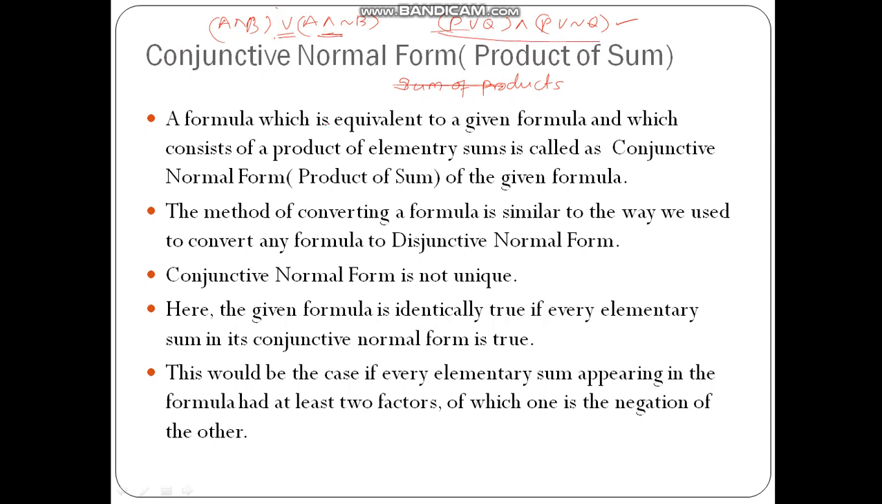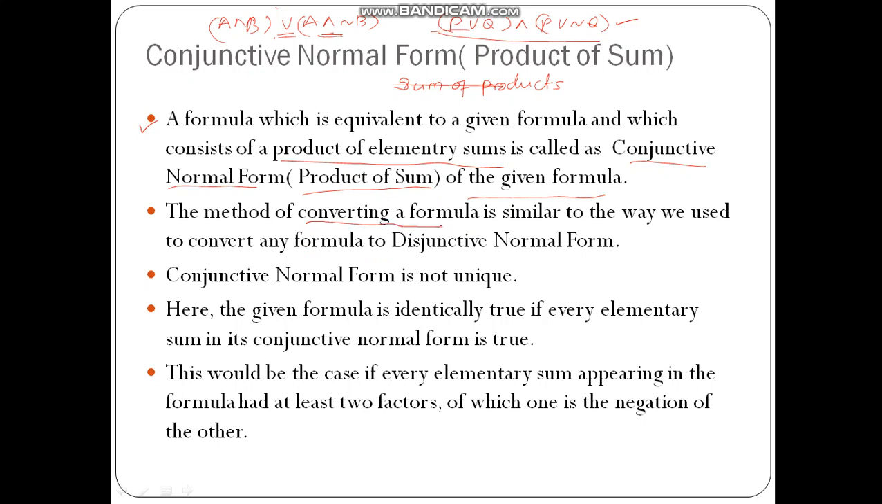So let us discuss the different definitions and concepts about the conjunctive normal form. A formula which is equivalent to a given formula and consists of a product of elementary sums is called a conjunctive normal form. While the disjunctive normal form is a sum of elementary products, now it is a product of elementary sums. So that is also called the product of sum of the given formula.